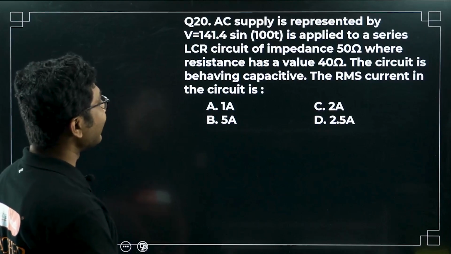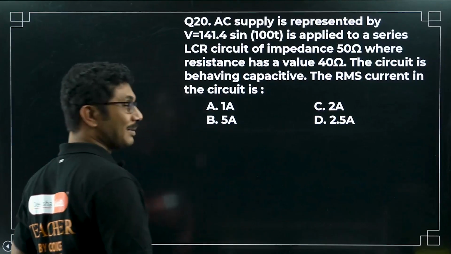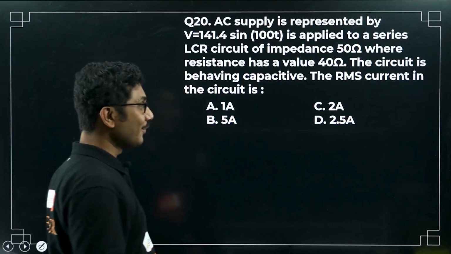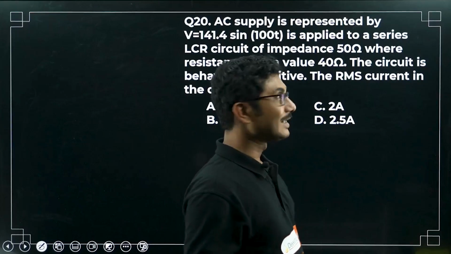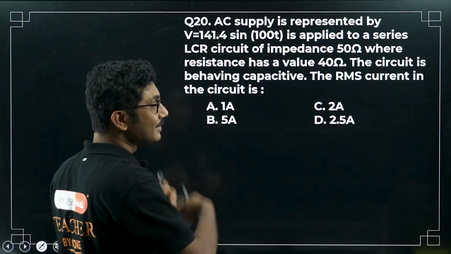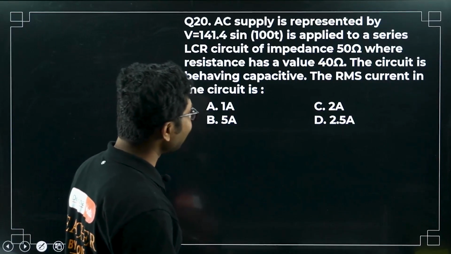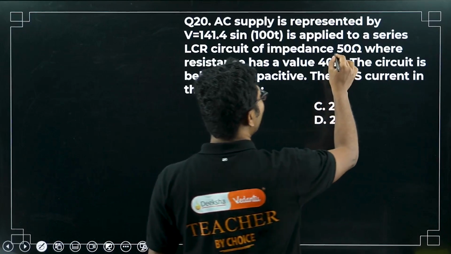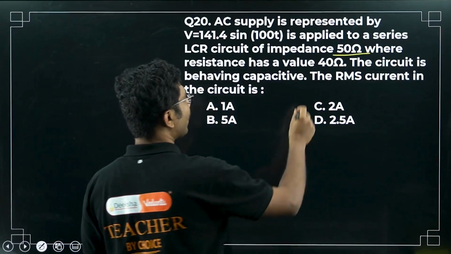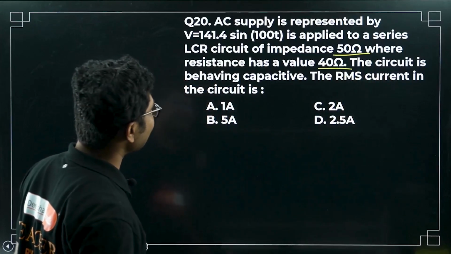141.4 sin 100t is applied. There is a reason that I am stumbling upon this value, because it is very common to one of the known values. If you know what the known value is, mention that in the comment below. Even though this value is not exactly matching, we will see how it is relevant. It is applied to a series LCR circuit, impedance of the circuit is 50 ohm, where the resistance has a value 40 ohm, the circuit is behaving capacitive. The RMS current in the circuit is?